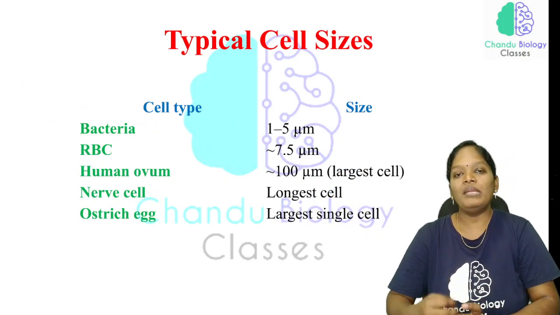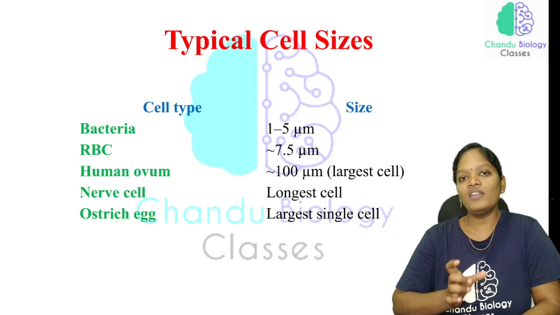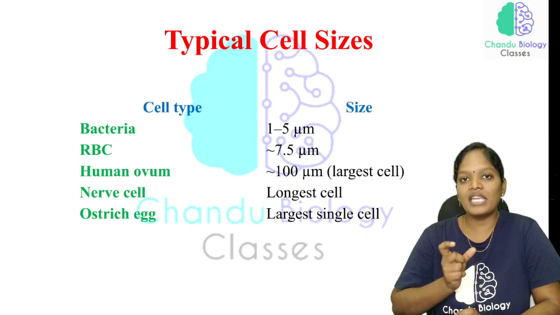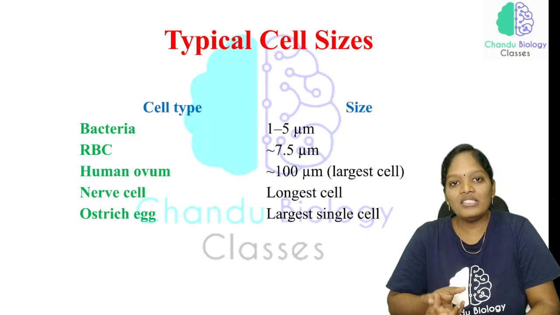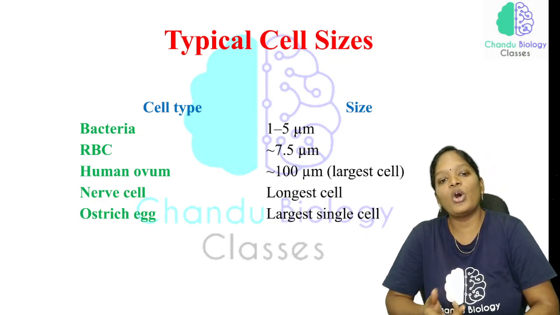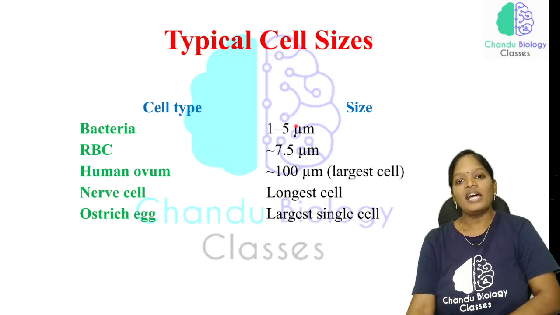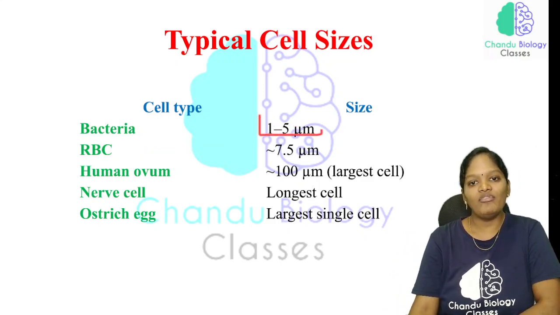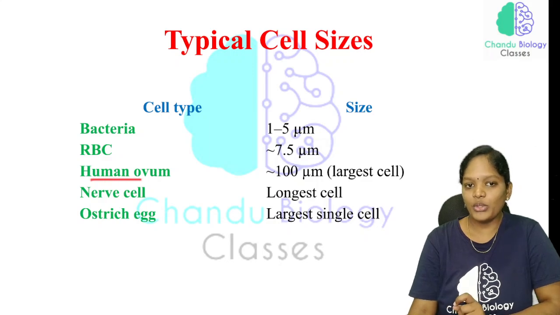Now, typical cell sizes: what is the size of a bacterium, of an RBC, that is a red blood cell, of a human ovum, of a nerve cell, and of an ostrich egg? In bacteria, the size of a cell is 1 to 5 micrometers. In the RBC, it is approximately 7.5 micrometers. In the human ovum, it is approximately 100 micrometers.